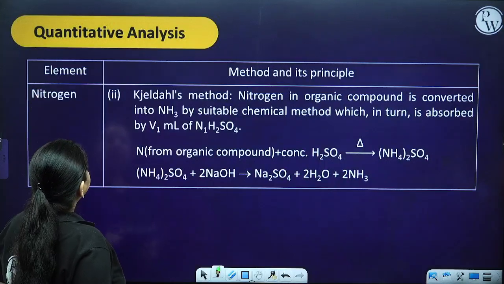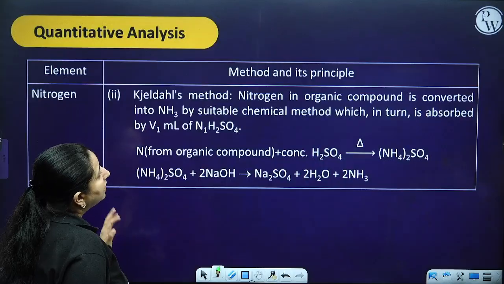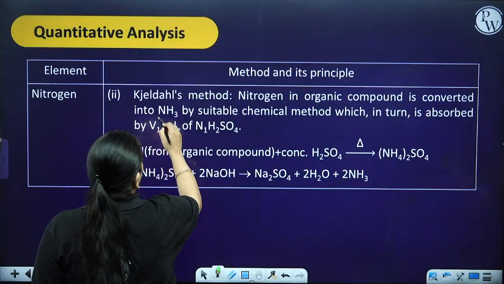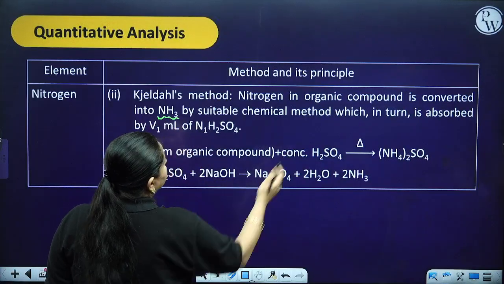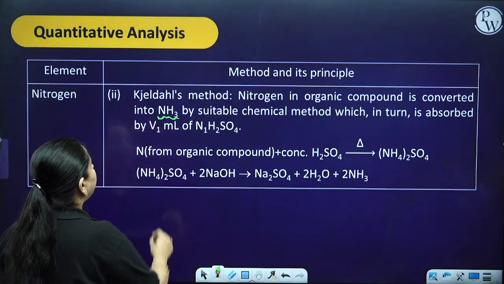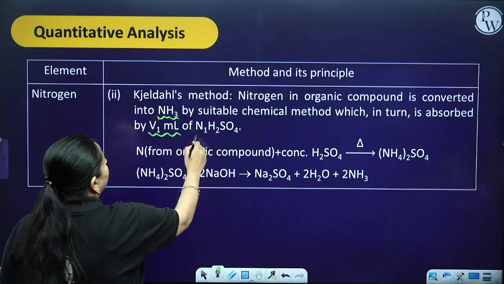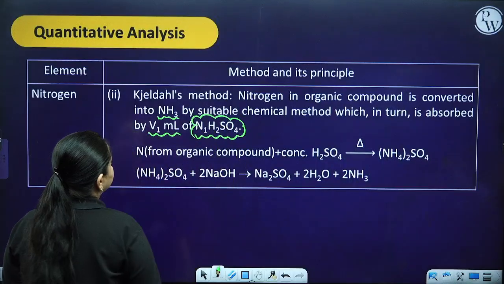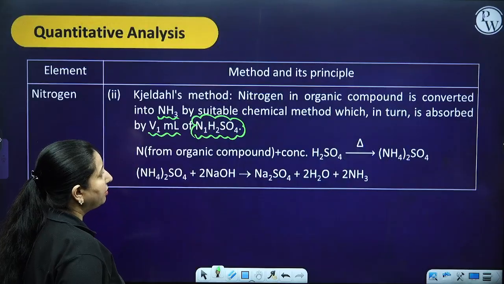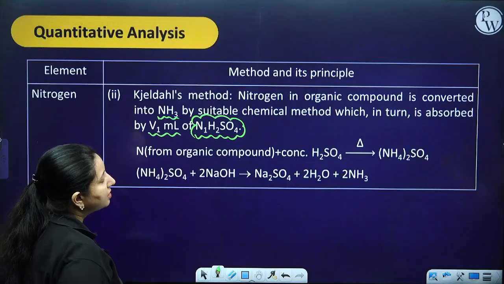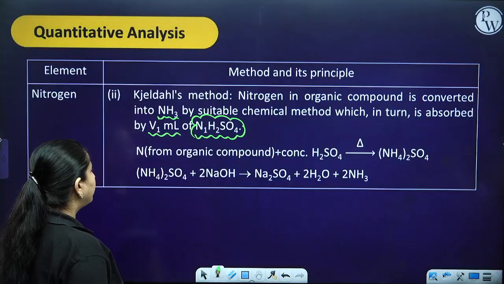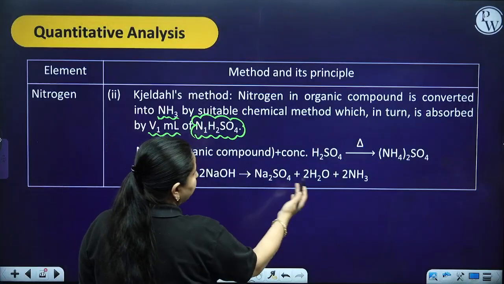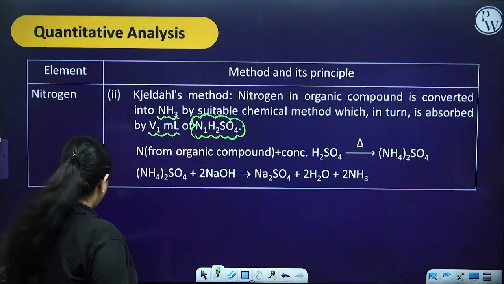The next method is Kjeldahl's method. Nitrogen in an organic compound is converted into ammonia by a suitable chemical method, which in turn is absorbed in the acid. Whatever ammonium sulfate is formed from the organic compound nitrogen, nitrogen plus concentrated H2SO4 is going to give you ammonium sulfate, which on further reacting with NaOH is going to give you sodium sulfate, ammonia and water.